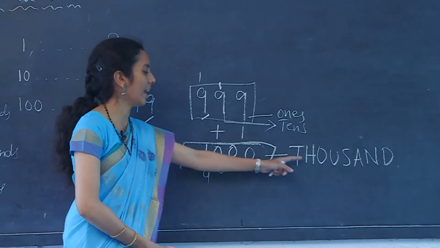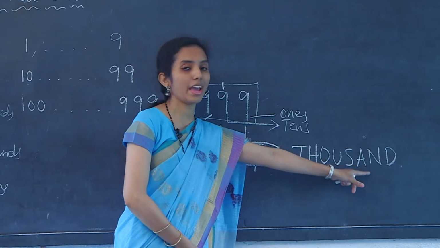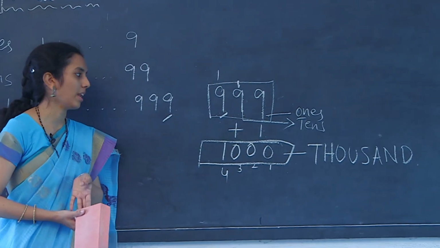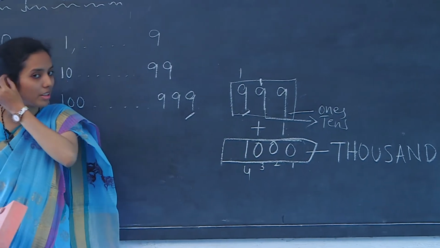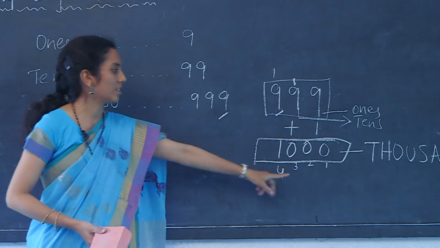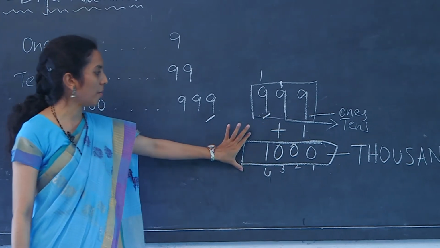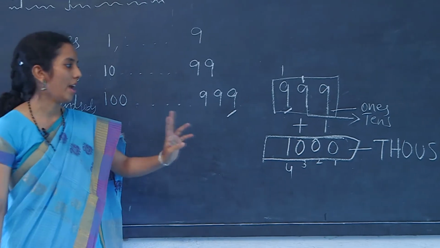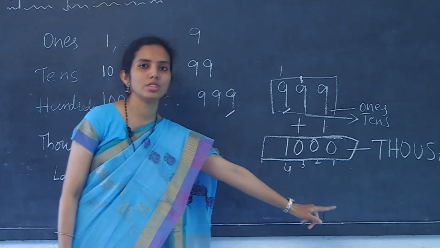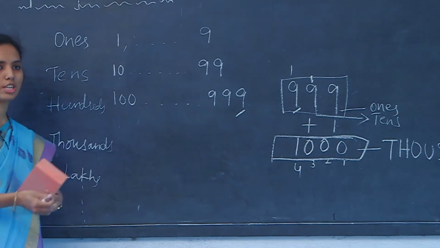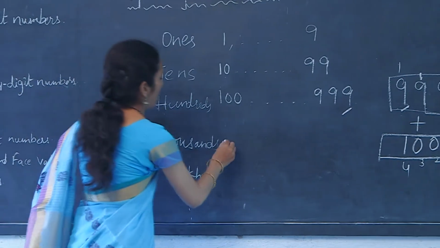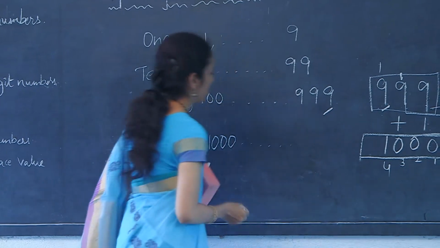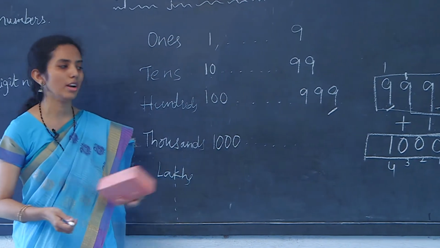Thousand. Children, also practice the spelling and please remember the spelling of thousand. So, the new number obtained here is a 4-digit number and it is called thousand, and all the 4-digit numbers start with thousand. It goes on like this. So, what are the other numbers?